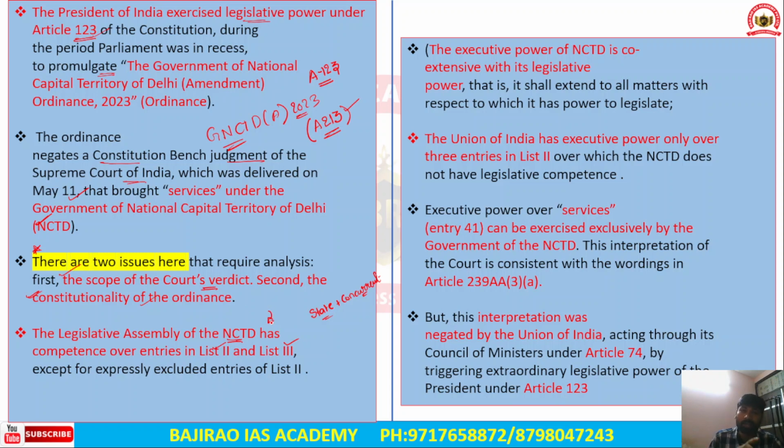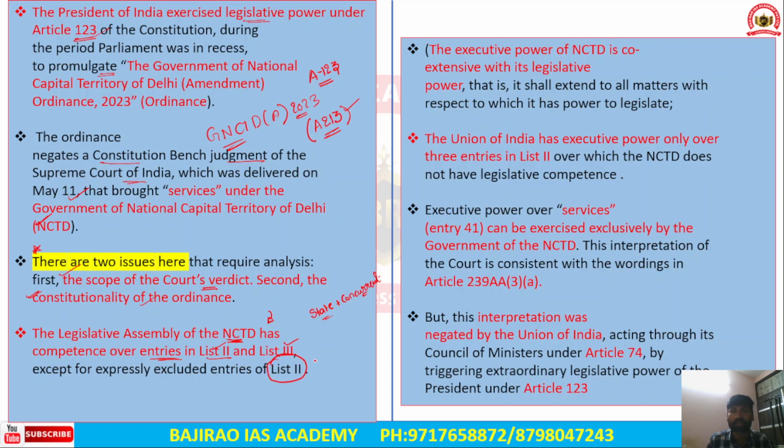It can pass legislation on State subjects, Concurrent List subjects, and also Union List subjects. The Supreme Court's Constitution Bench held that the Legislative Assembly, even though Delhi is a union territory, has competence over entries in List 2 and List 3, but it has excluded a few aspects in List 2 itself.